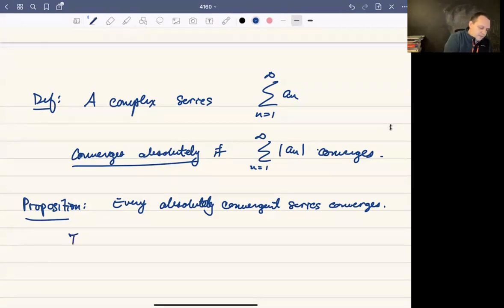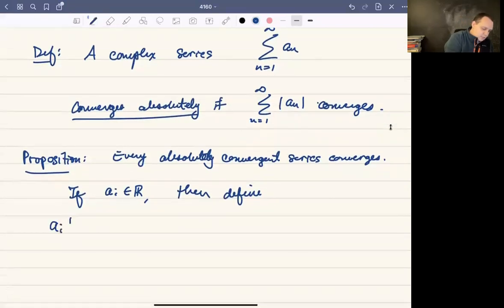Now, if the values a sub n are real, then what we can do is look at when this is positive and when this is negative. We can add those up and get the absolute value. So we'll define a sub i plus to be the value a sub i if a sub i is greater than or equal to 0, and 0 otherwise.